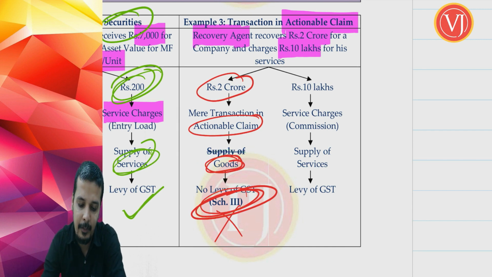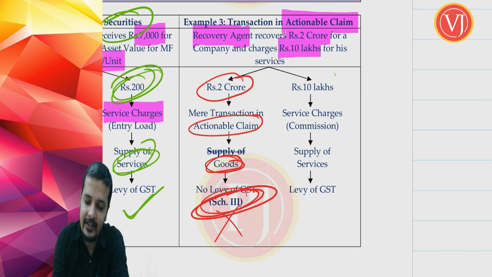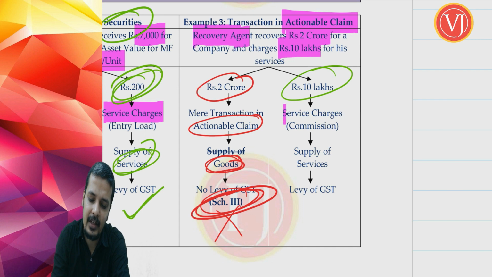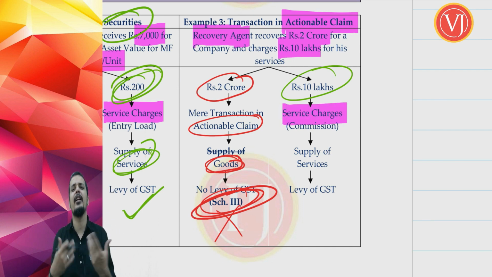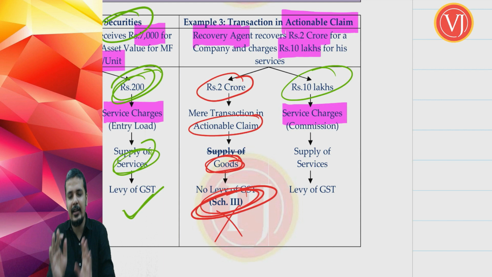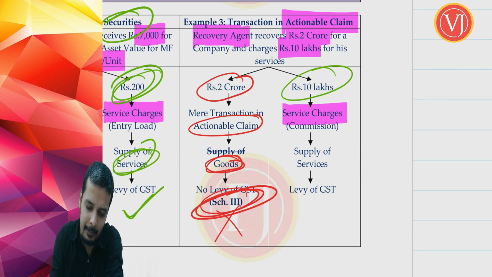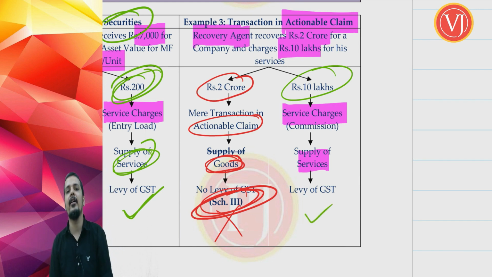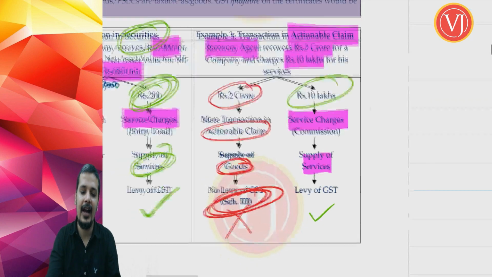Now, let us take the other part and complete it. That recovery agent has charged 10 lakhs from me. That is nothing but his service charges, isn't it? See, with service charges, don't focus on the name. What name is used is immaterial. That is nothing but service charges, which is supply of services, and on that there will be GST. So, when the recovery agent charges 10 lakhs from me, he is going to charge 10 lakhs plus GST because that is his service charge. So that is all about actionable claim.